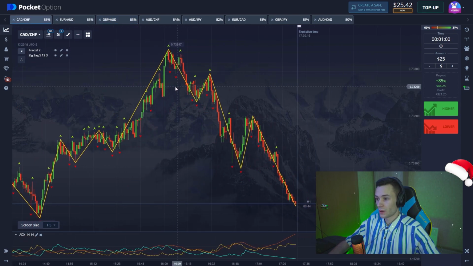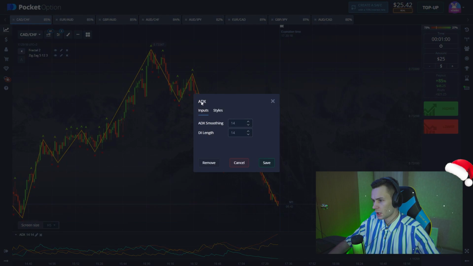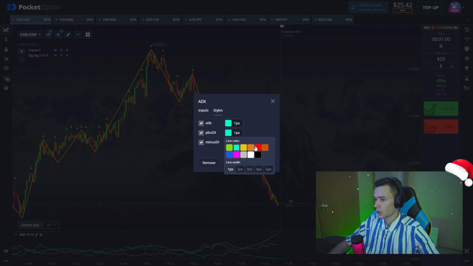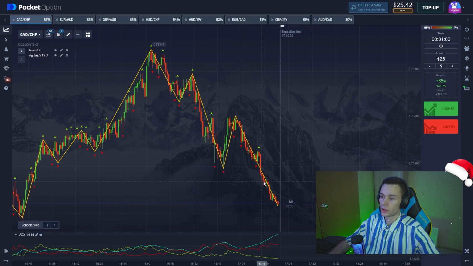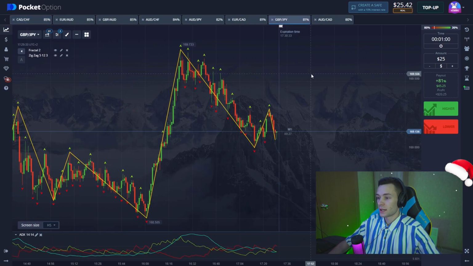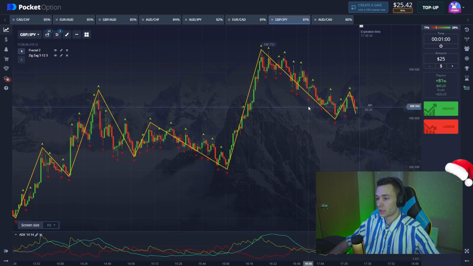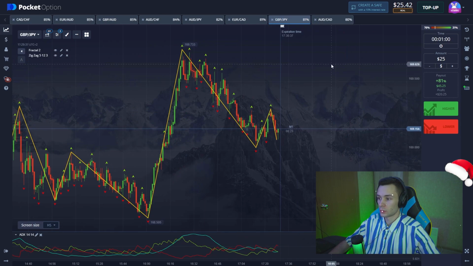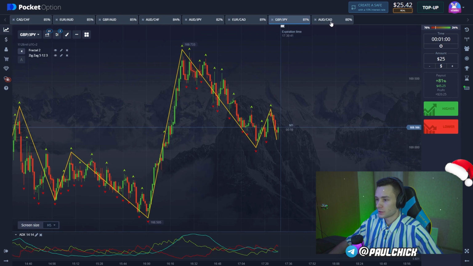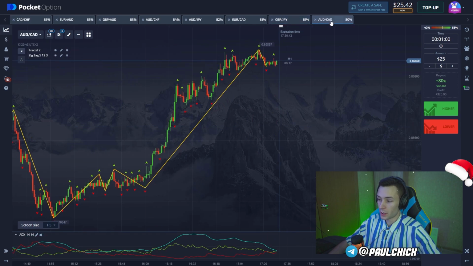Also I wanted to change the color of the ADX. We're gonna put the green for the plus and the red for the minus, and keep it like this. That's gonna be more clear, I guess. And I think, yeah, there's nothing to interfere our trading. And let's go, guys. Let's analyze the market.